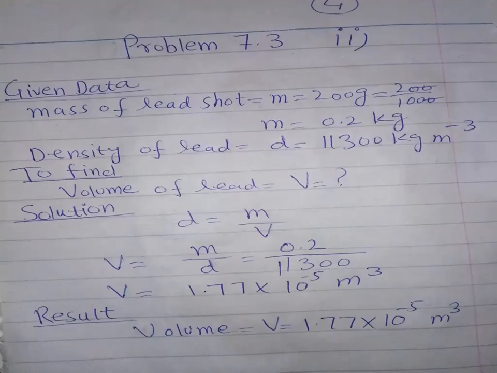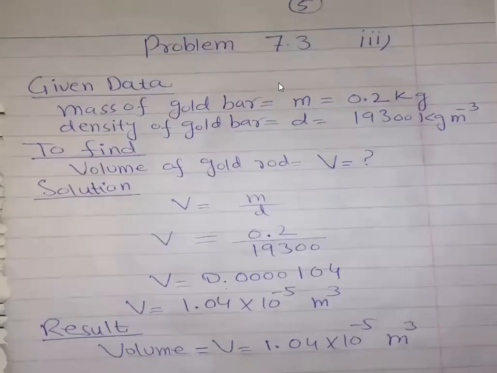Now I'm moving towards the same numerical, problem 7.3, but this time I'm going to solve part 3. I read the numerical statement for you first: a gold bar of mass 0.2 kilogram. The density of gold is 19,300 kilogram per cubic meter.